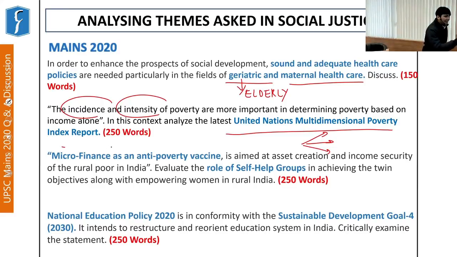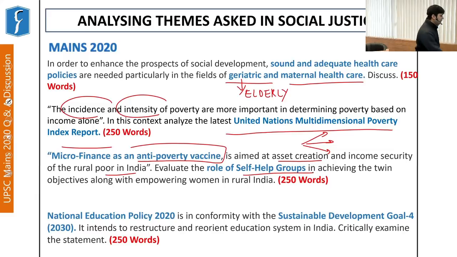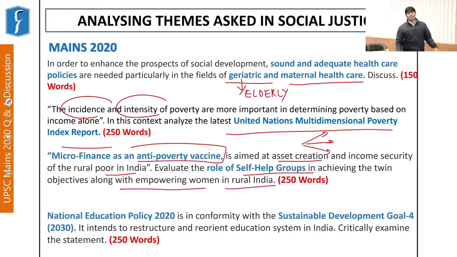Next question is microfinance as an anti-poverty vaccine. See this term, anti-poverty vaccine, aimed at asset creation and income security of the rural poor in India. Evaluate the role of self-help groups in achieving the twin objectives along with empowering women in rural India. There are a number of statements and phrases, but overall the point is: how do self-help groups empower women? Again, we are talking about financial empowerment and also social empowerment. So both these aspects have been taken up by UPSC as an underlying theme.